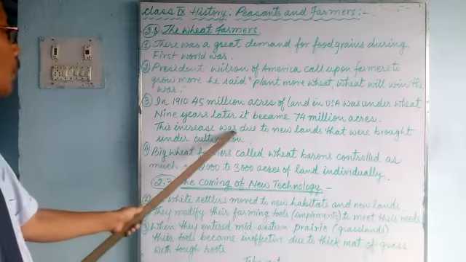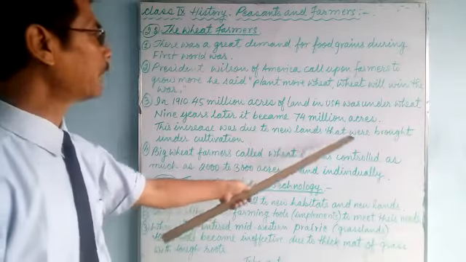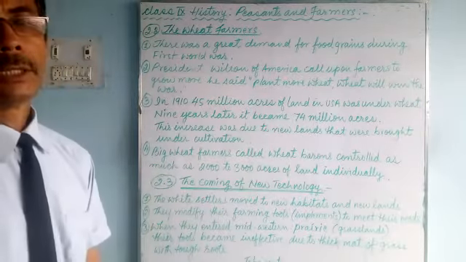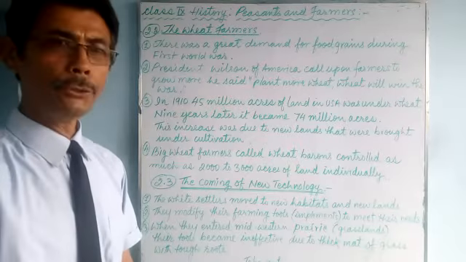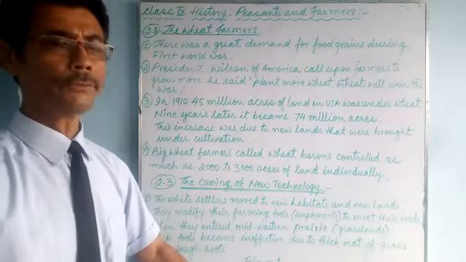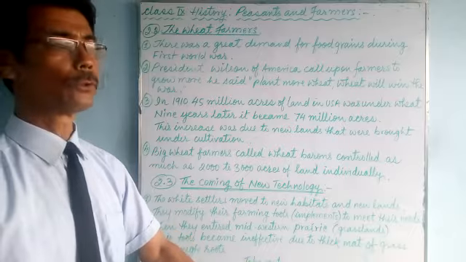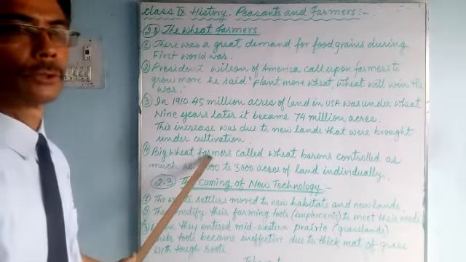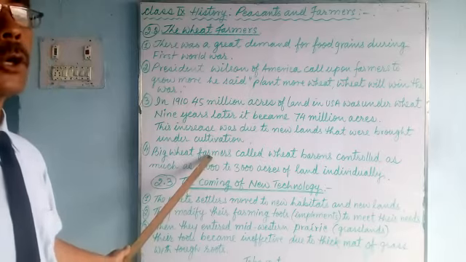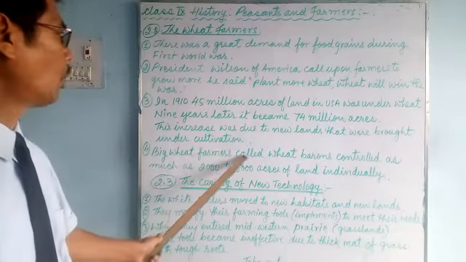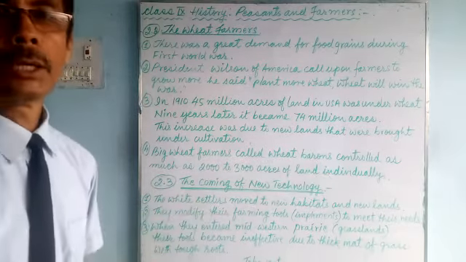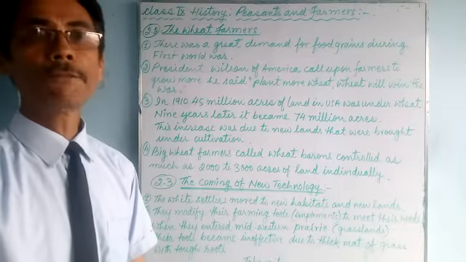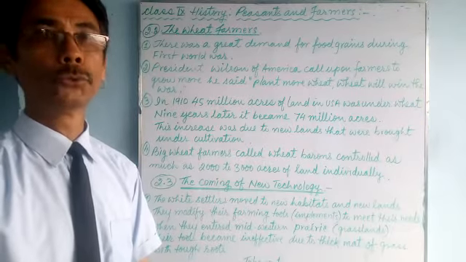So this increase was due to new lands that were brought under cultivation. Big wheat farmers, big landlords, are called wheat barons.